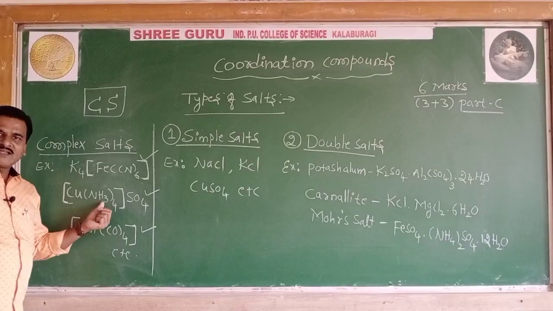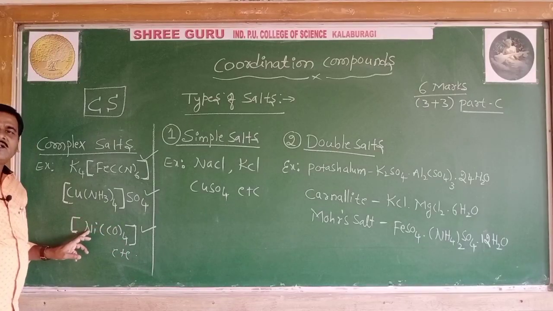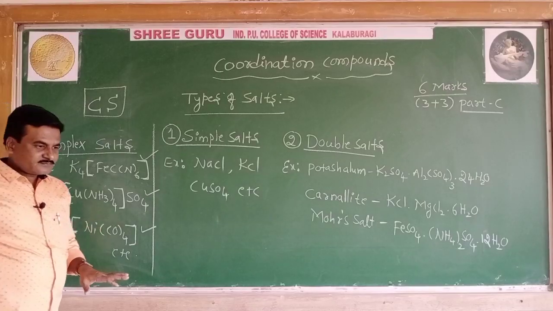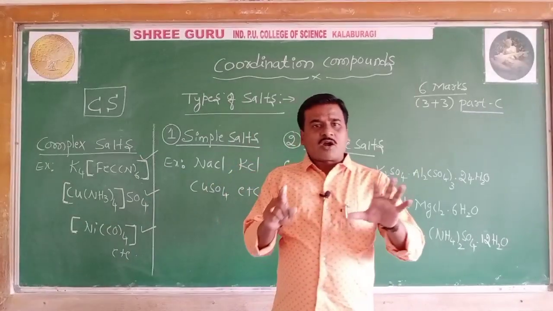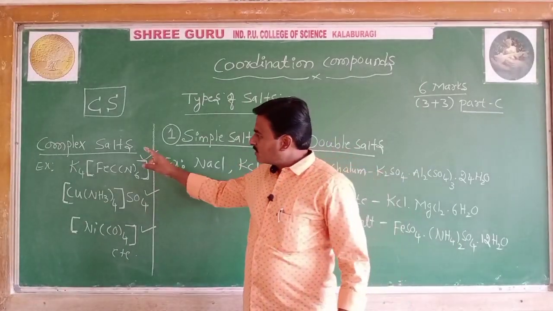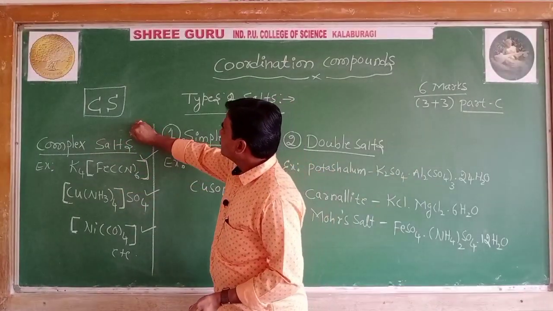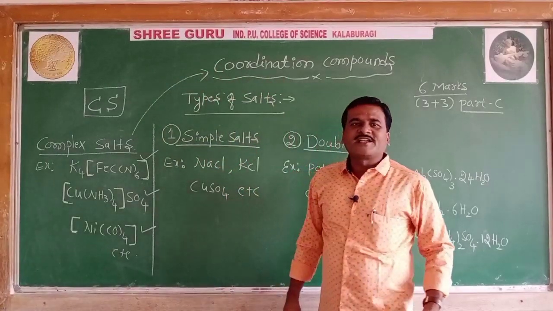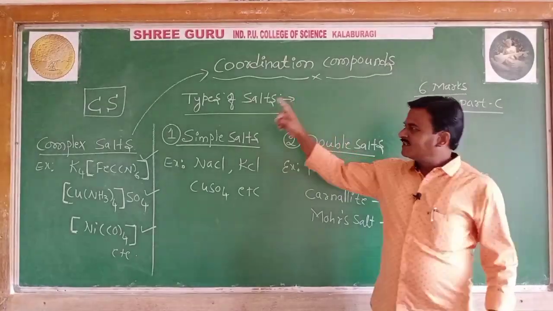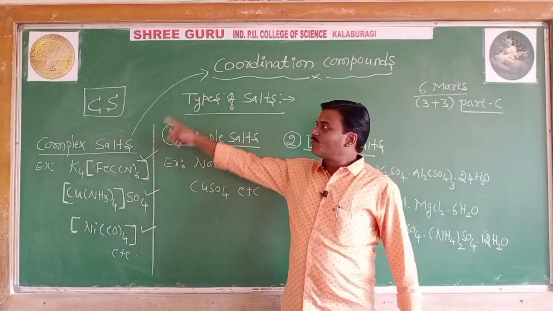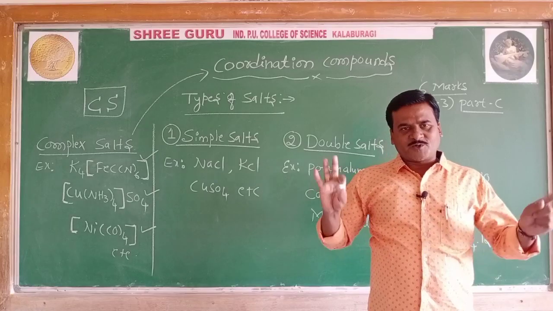Even nickel tetracarbonyl won't give a test for nickel. That means these are the salts called complex salts. But in modern chemistry, these complex salts are termed coordination compounds. In modern terms, complex salts are nothing but coordination compounds.